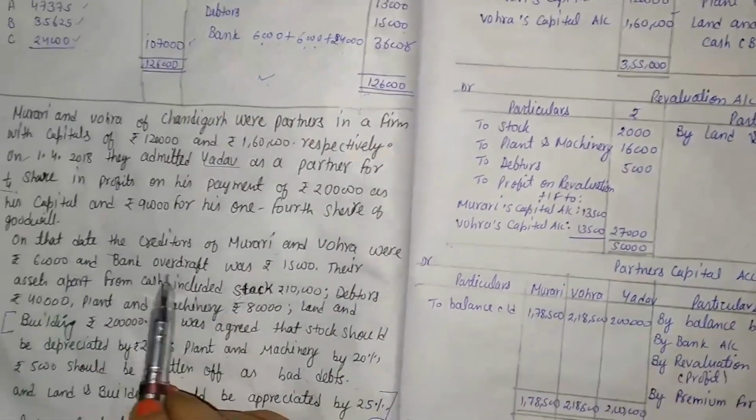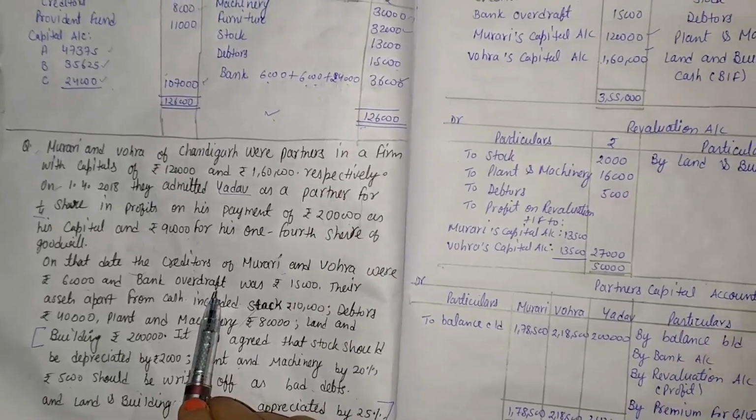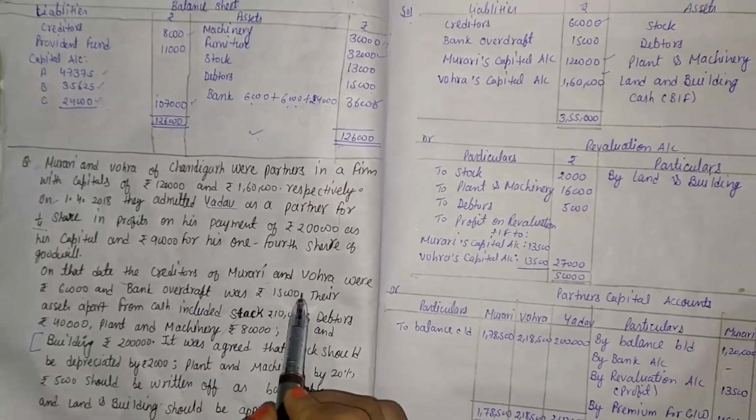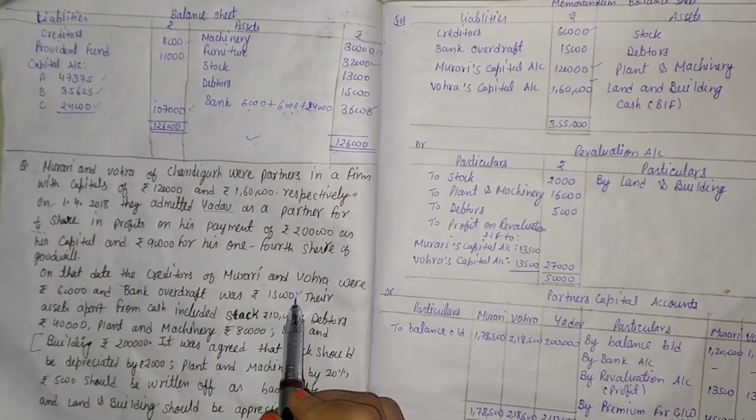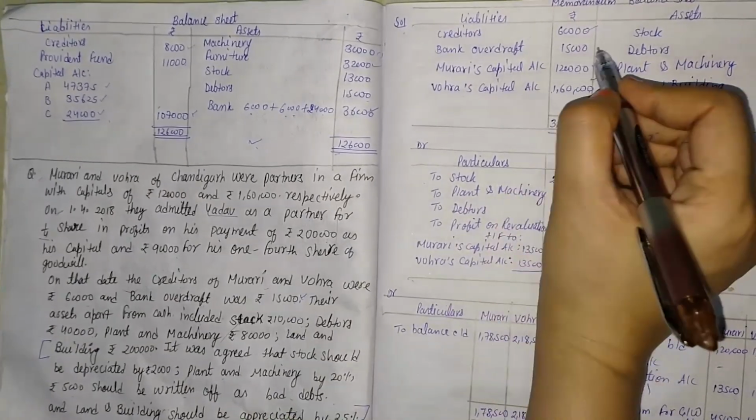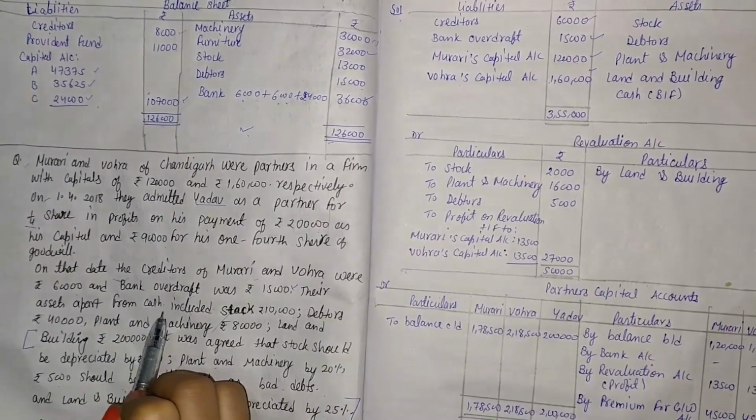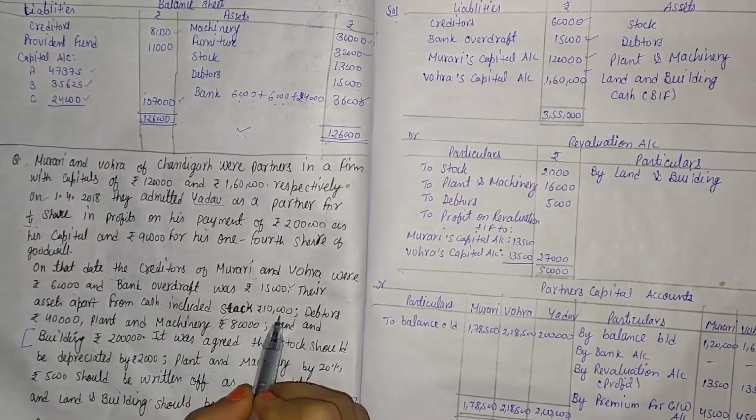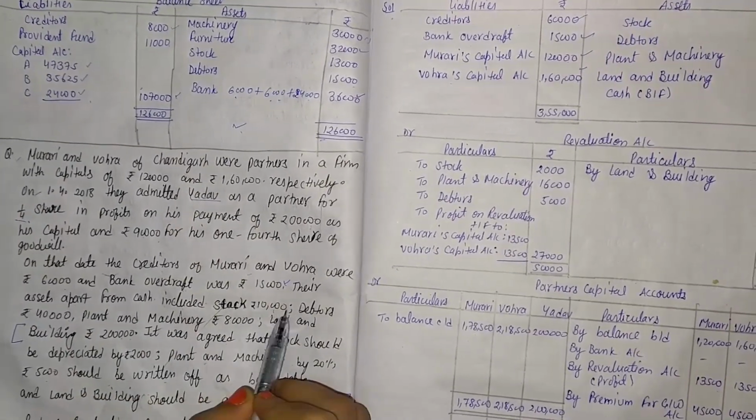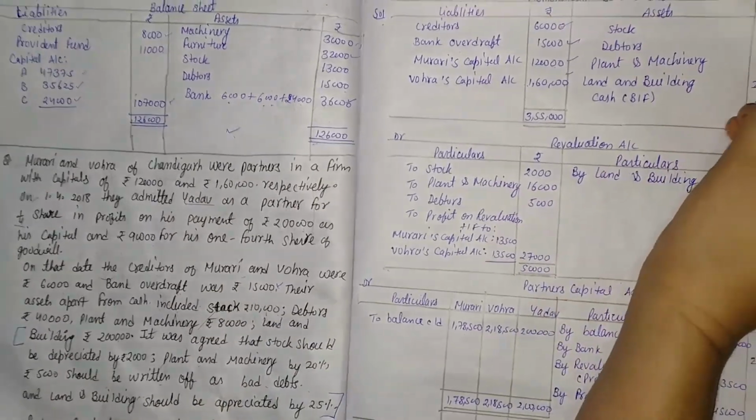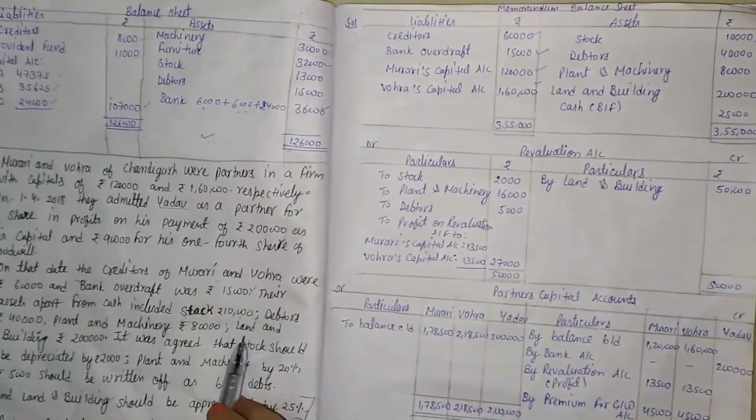Now bank overdraft. Bank overdraft also is a liability. Here the value of bank overdraft is rupees 15,000. Now assets apart from cash included stock. It means the value of stock is rupees 10,000.